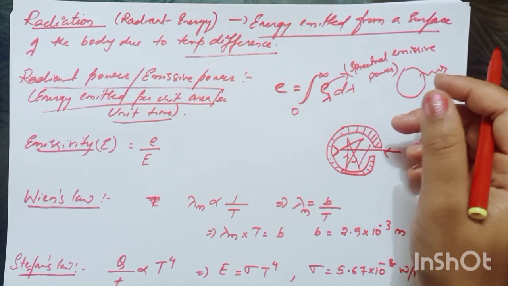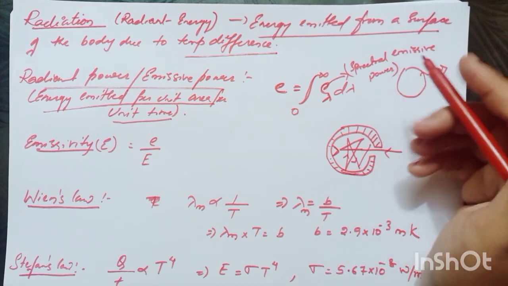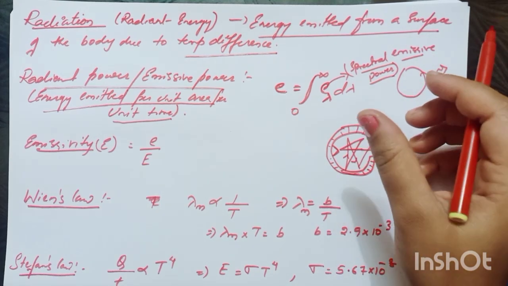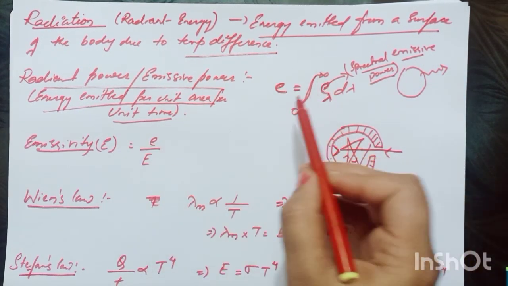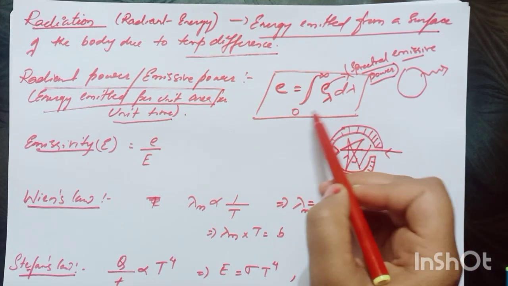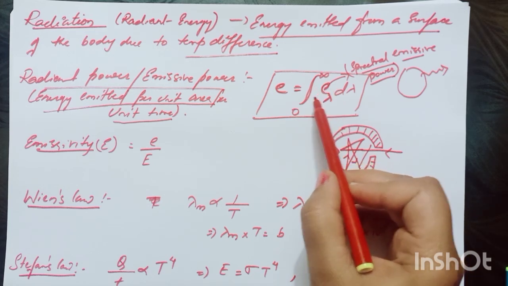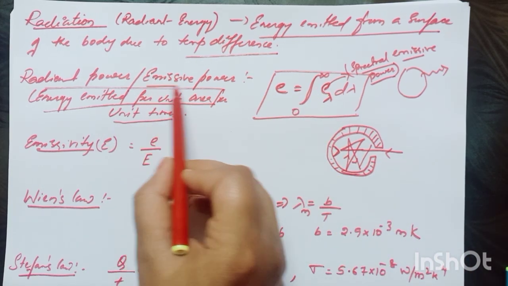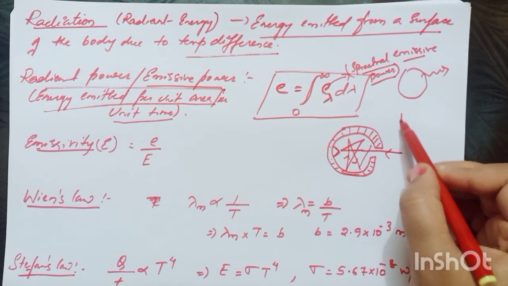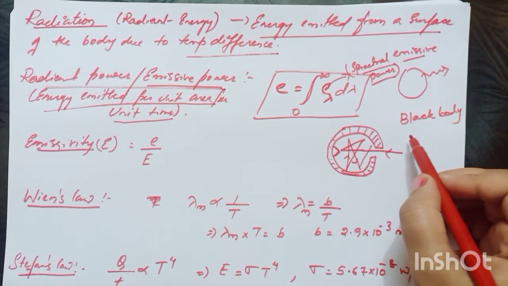ultraviolet radiation, then it can radiate infrared radiation. Then we find out the spectral radiation of the particular given wavelength range, and the total emissive power of the body will be the integration of spectral emissive power. So if we integrate or sum total all the wavelength ranges, then it will give us the total emissive power of the body. And please remember that a black body or a perfect black body has the maximum emissive power.